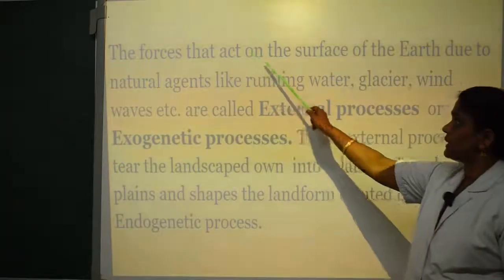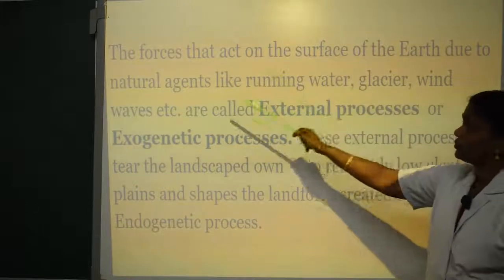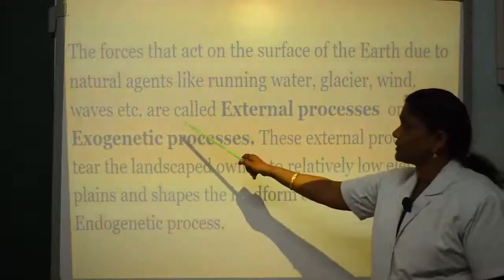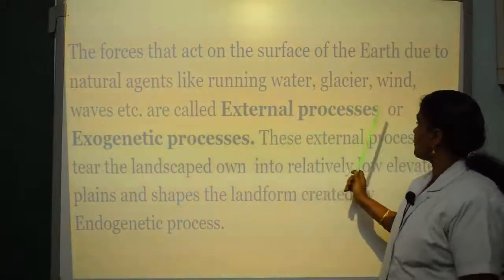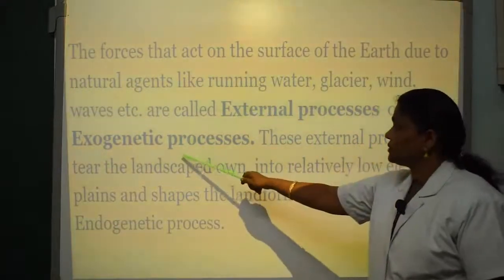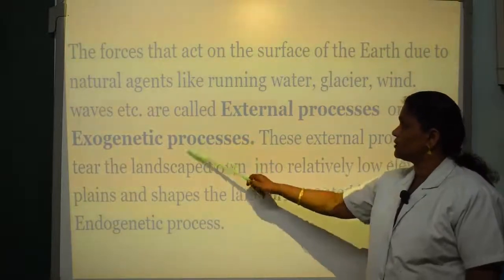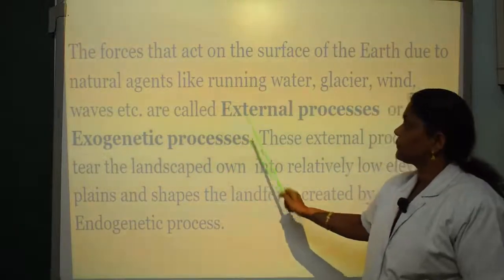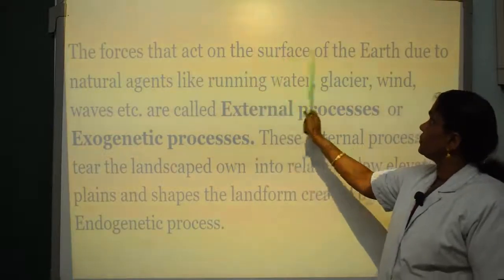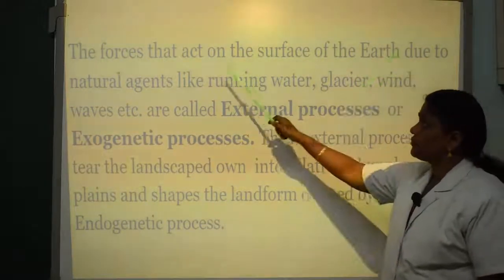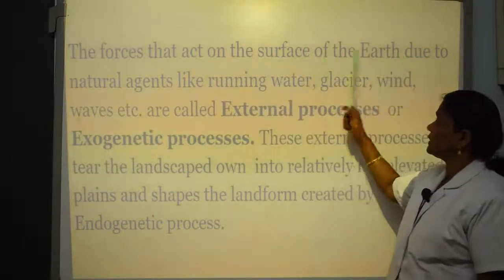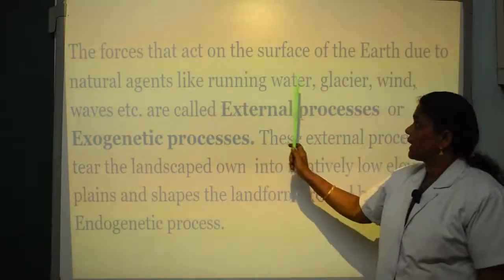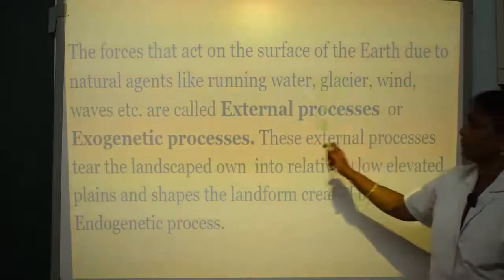The forces that act on the surface of the earth due to natural agents like running water, glacier, wind, waves, etc. are called external processes or exogenetic processes. So what is known as external processes or exogenetic processes? The forces that act on the surface of the earth, the earth crust, due to natural agents like running water, glacier, wind, waves, etc.